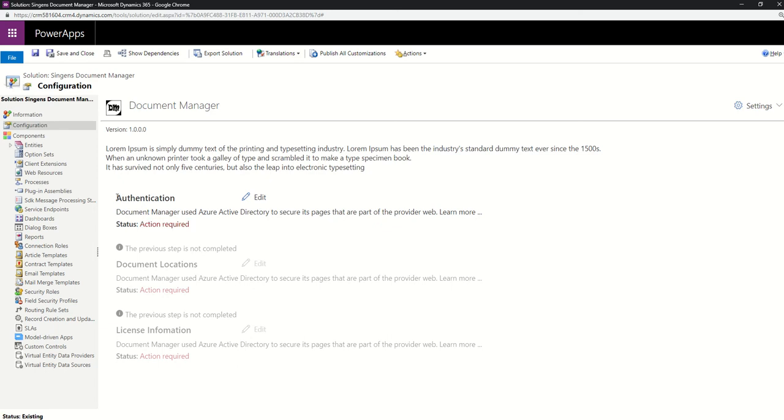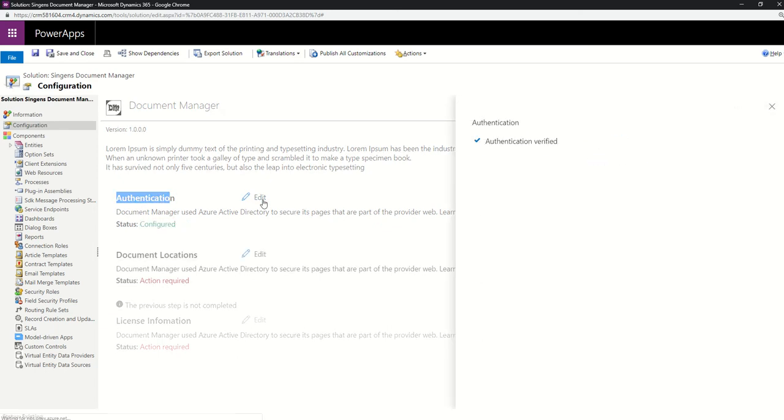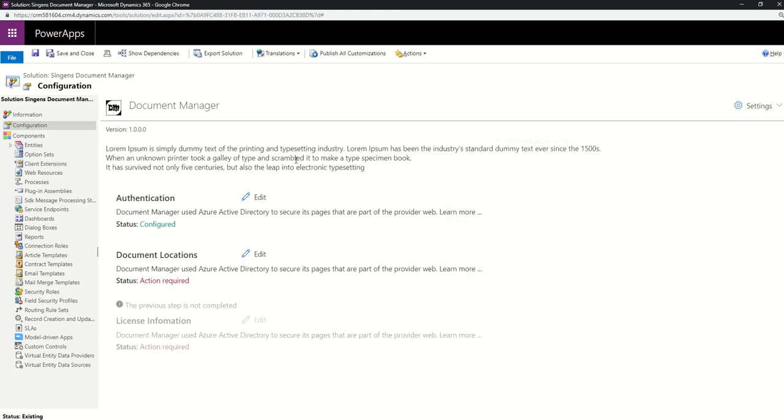So now I need to come here, and this communicates with my on-premise app, my provided app. This app checks the authentication through Azure AD, and it says that the authentication is verified because I'm running this app for the second or third time. If this is run for the first time, there will be a button to get user consent. Once you achieve these steps, you are able to continue.